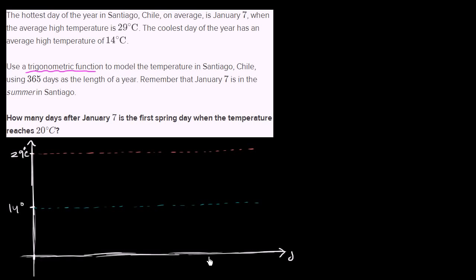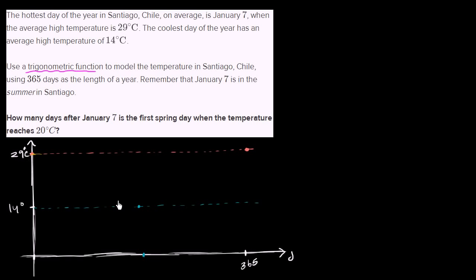So if this is January 7th, if you go 365 days in the future, you're back at January 7th. So if the average high temperature is 29 degrees Celsius on that day, the average high temperature is going to be 29 degrees Celsius on that day. Now, we're using a trigonometric function, so we're going to hit our low point exactly halfway in between, something like that. And so our function is going to look like this.